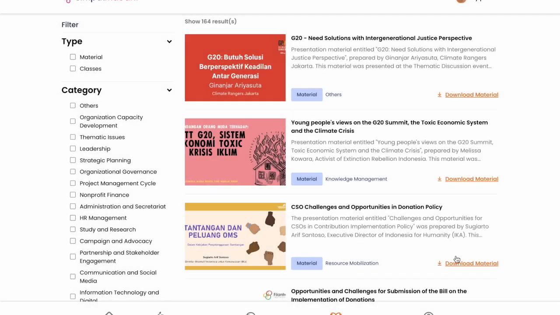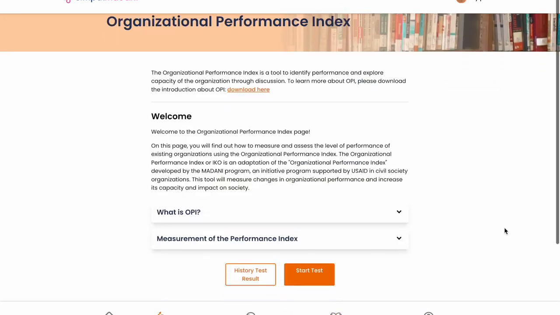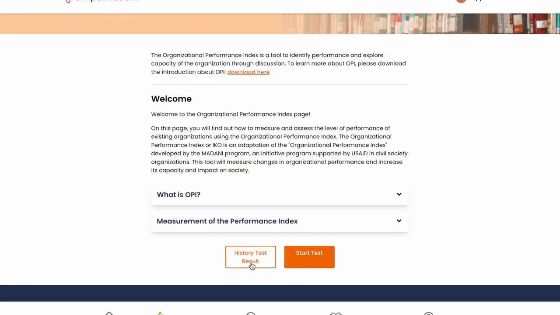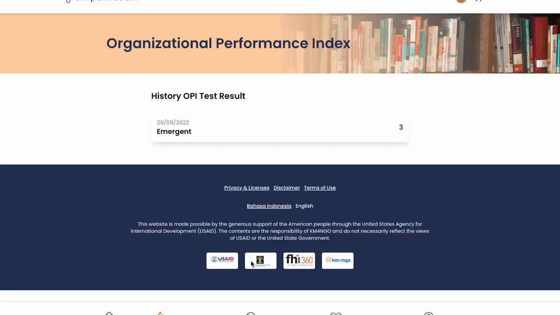We also have the performance index, which is a place for community leaders to assess themselves, so they know where they are in their capacity. After that test, we provide them with information on their level.